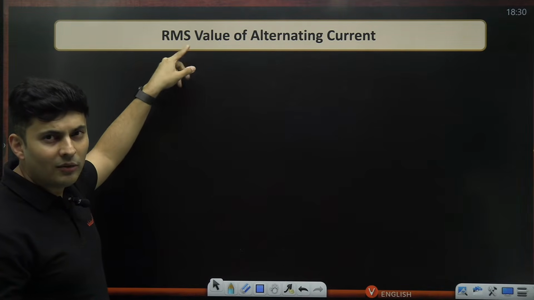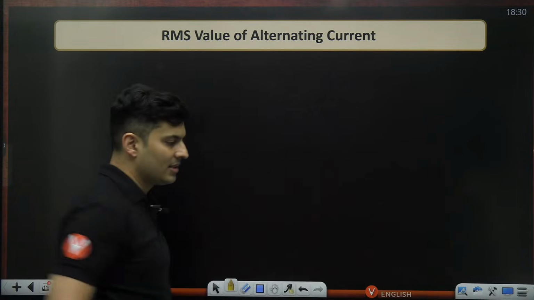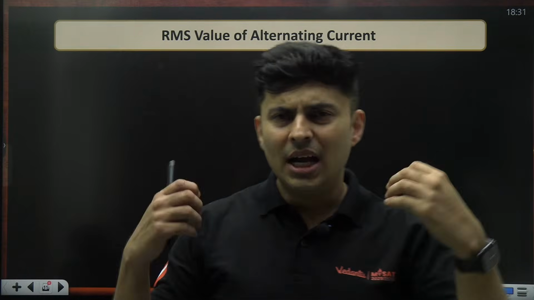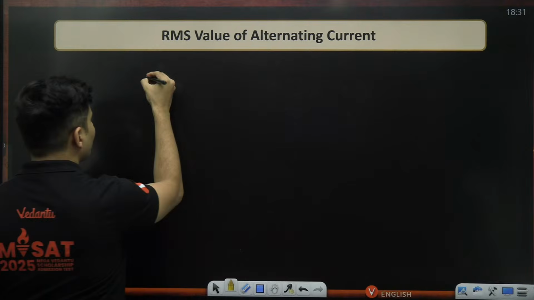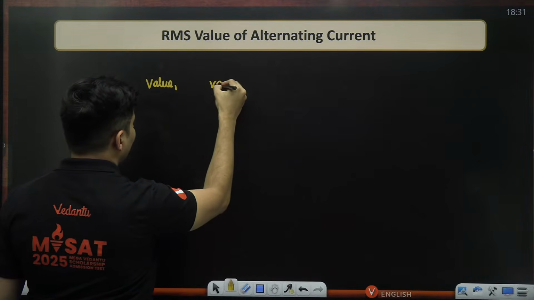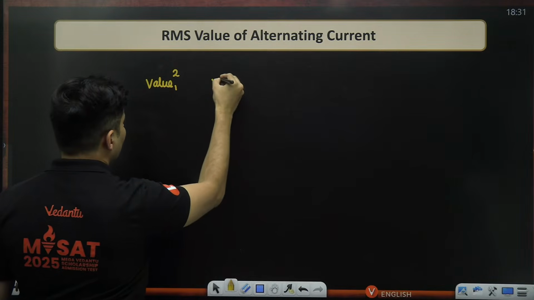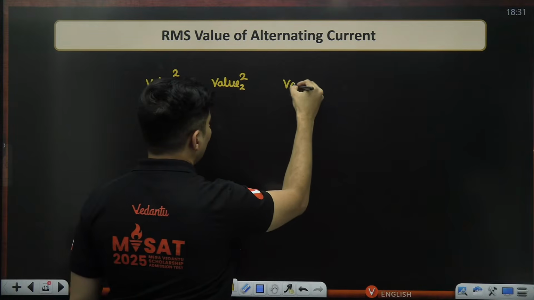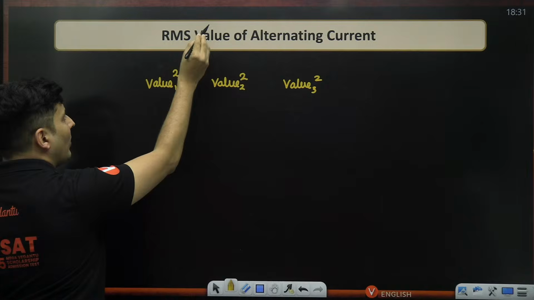If you look at it like that, the formula will look very easy. Squaring. So I have many numbers. It could be heights, marks, currents, money, it could be any numbers. So you take value 1, then value 2, etc., and you square it. Value 1 square, then the second value square, then value number 3 square, like that. That is square done.